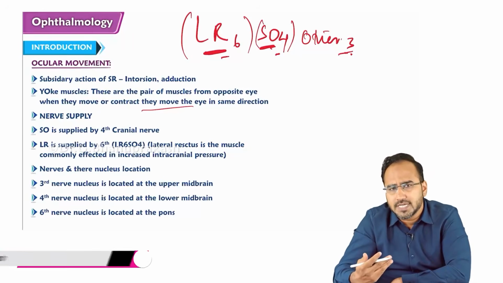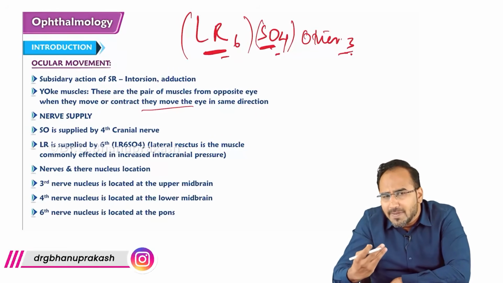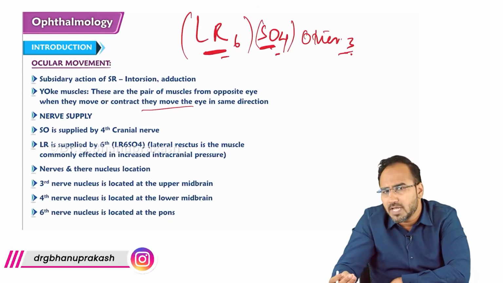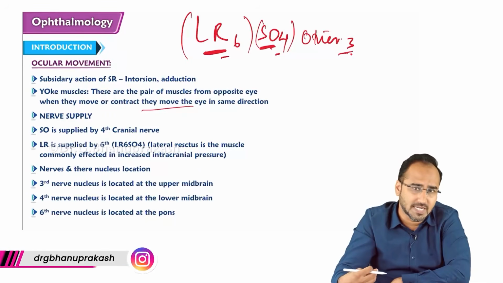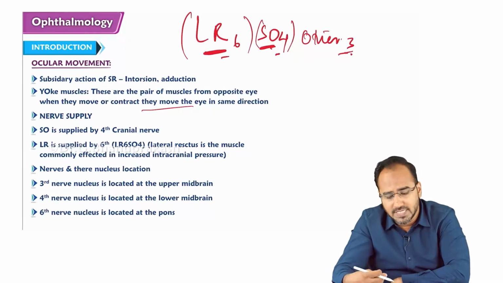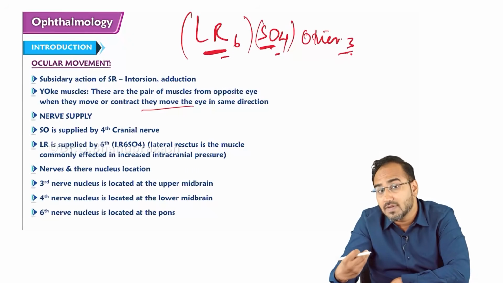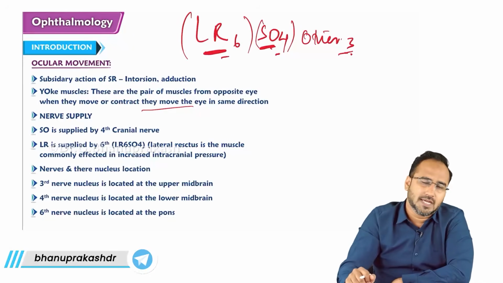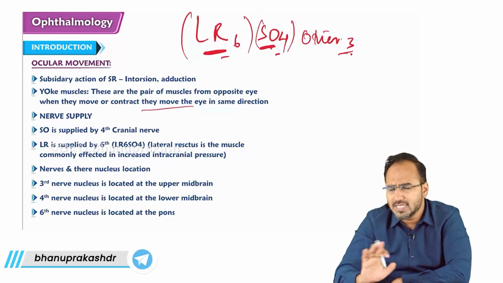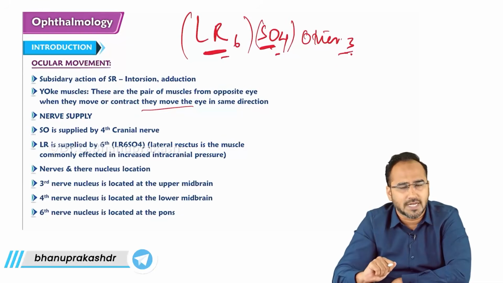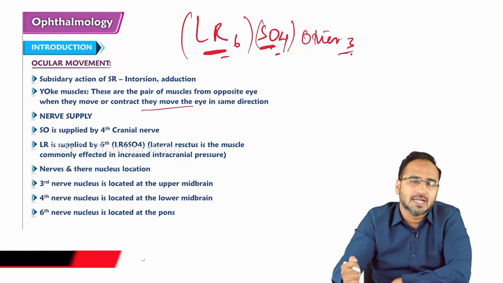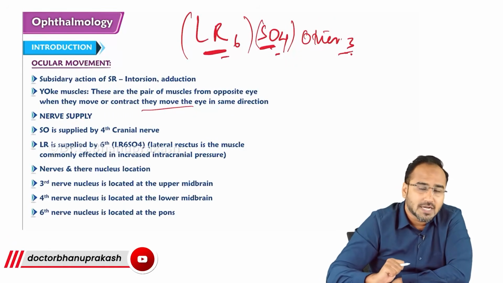There have been questions guys. These muscles which help in the movement of the eye have nerve innervations and nerve supplies. What is the formula for it? LR6, SO4, others by 3. Lateral rectus is supplied by the 6th nerve, superior oblique by the 4th nerve, and all other muscles of the eye are supplied by the 3rd cranial nerve. There have been questions about where this nerve nucleus is located. Where is the nucleus of the 3rd nerve located?